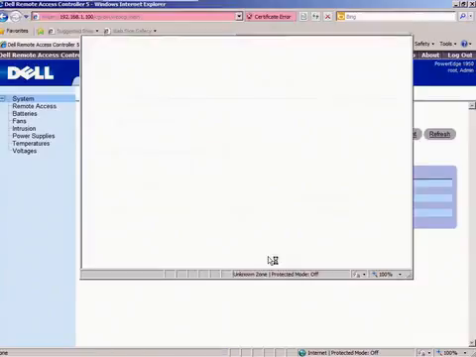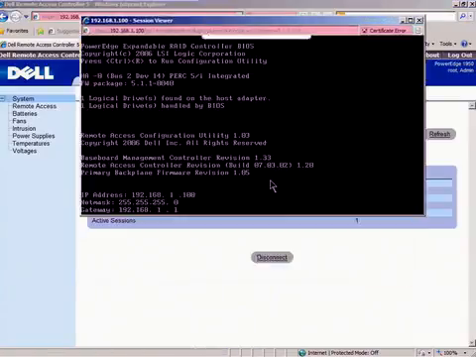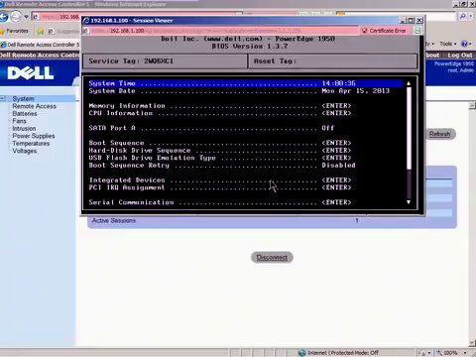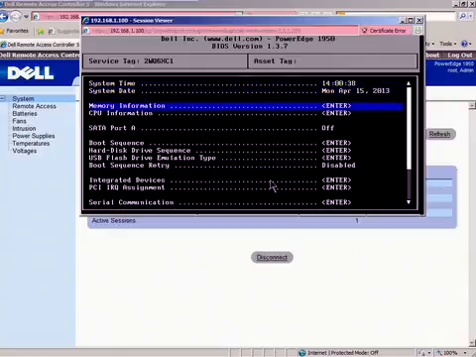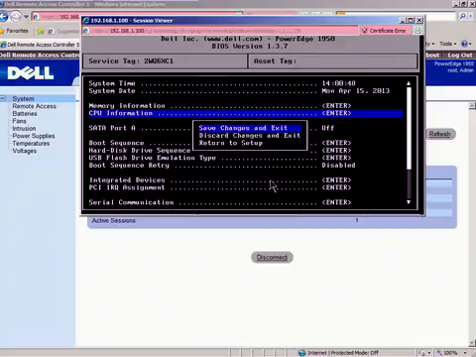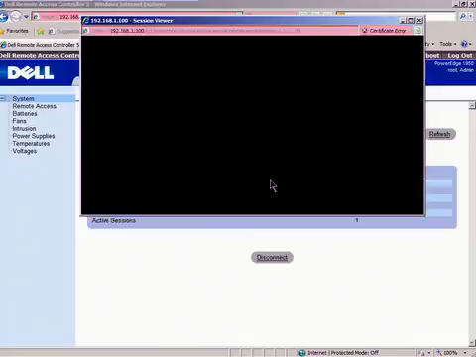That disconnect happens every once in a while. It's going to enter BIOS pretty soon. And I'm going to go over to processor. Enable virtualization technology, as you saw. I'm going to press escape, save changes and exit.